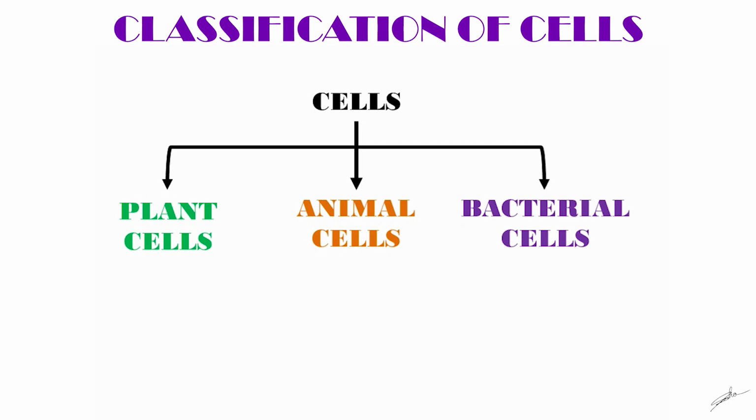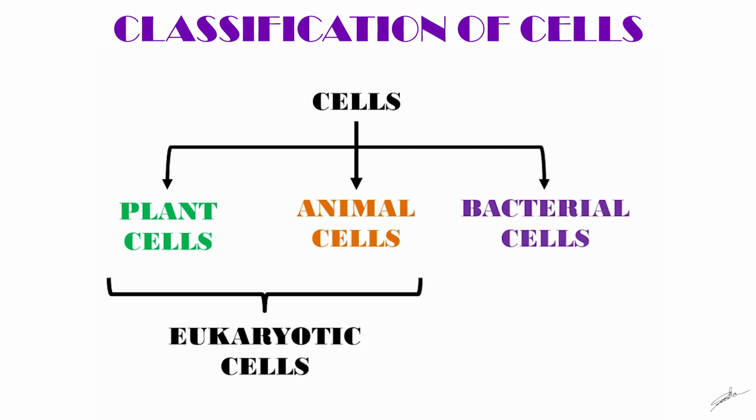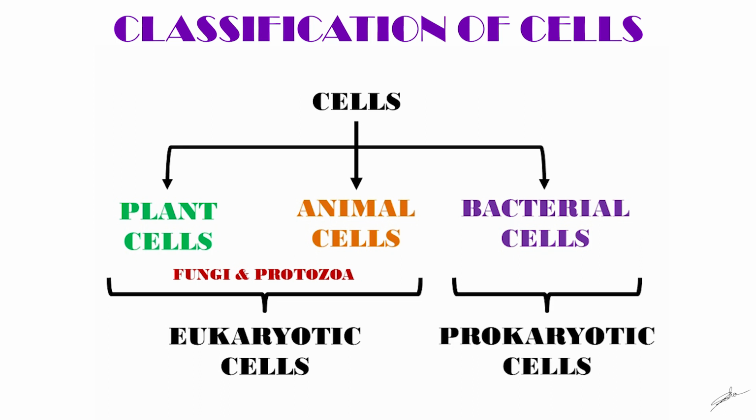Now these plant and animal cells are together called eukaryotic cells. Eukaryotes also include two other groups of organisms, fungi and protozoa. On the other hand, bacteria solely occupy another class of cells, that is prokaryotic cells.